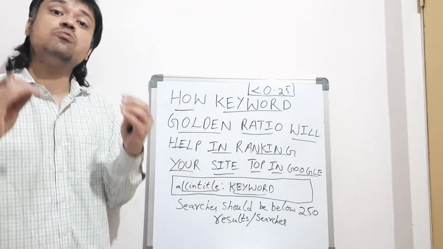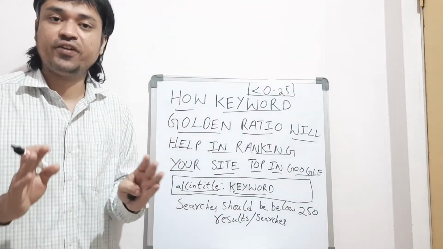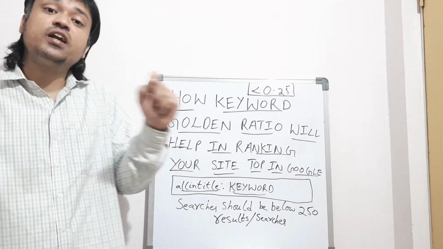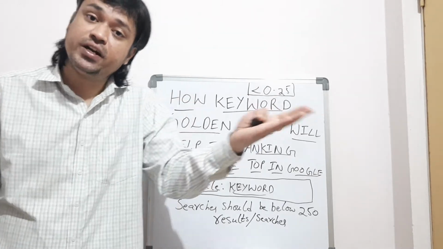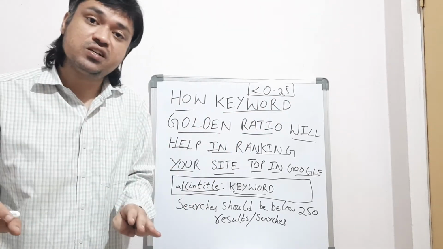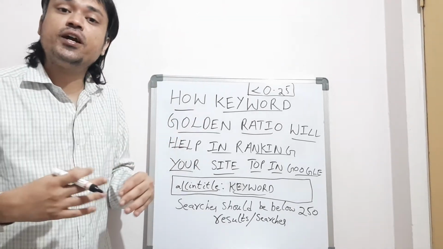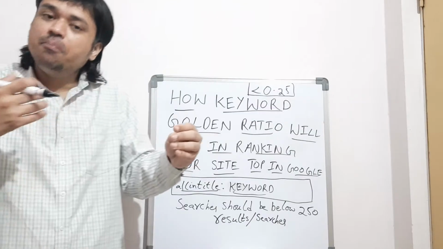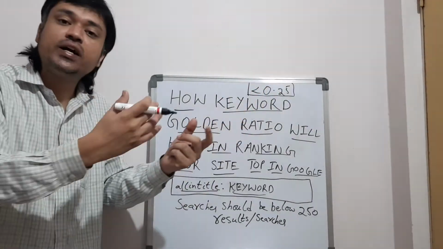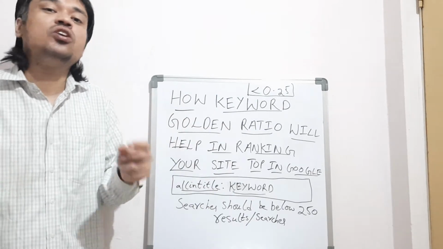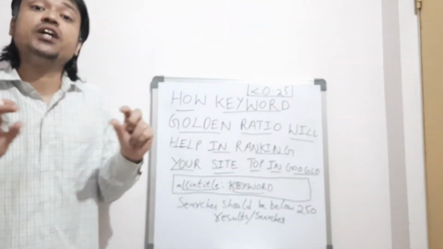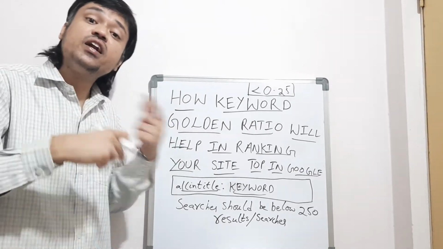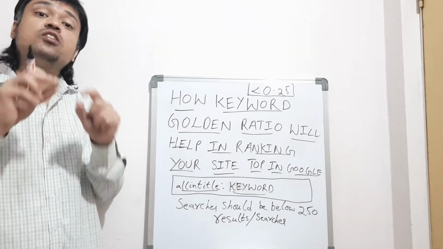If the searches are more than 500, my dear friends, even if you choose a long tail keyword, and the results divided by searches, suppose 15 divided by 500, gives even below 0.25, you cannot rank your website at the top in Google, because the competition is already there for that keyword.